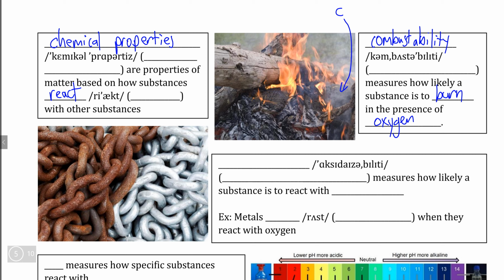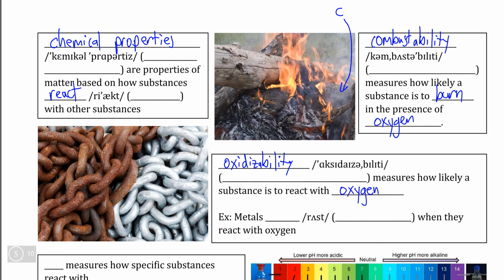Now, believe it or not, what we're observing in these iron chains here is distantly related to the concept of combustibility. We can measure something that we call oxidizability. If you count that, I believe that's a 7 or 8 syllable word. So if anybody asks, oxidizability. Now, oxidizability measures how likely a substance is to react with oxygen.